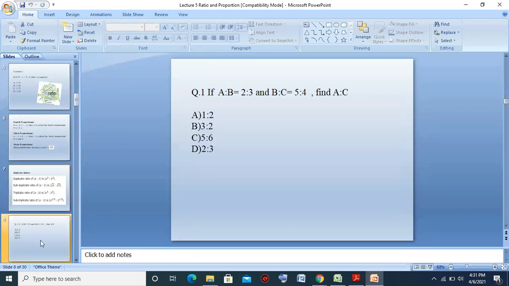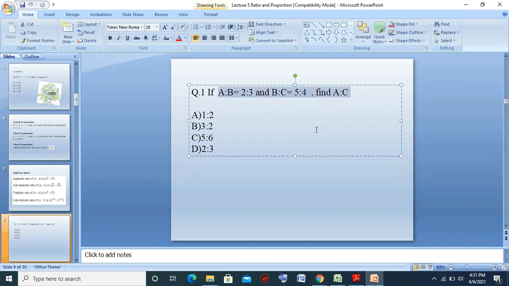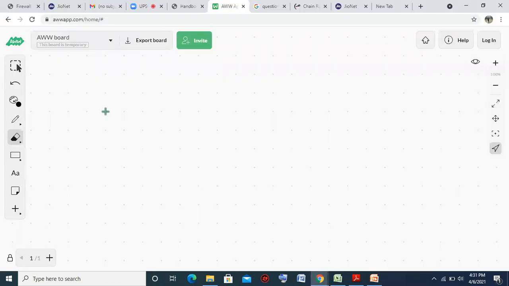Okay. Now, second thing is how to combine the ratio. यही आएंगे पहले टाइप के क्वेश्चन. The first type of question on ratio and proportion is combined ratio. How to find the combined ratio? For example, if I have A is to B, 3 by 4, and B is to C, 6 by 7. I have to find the combined ratio of these two, A is to B is to C.